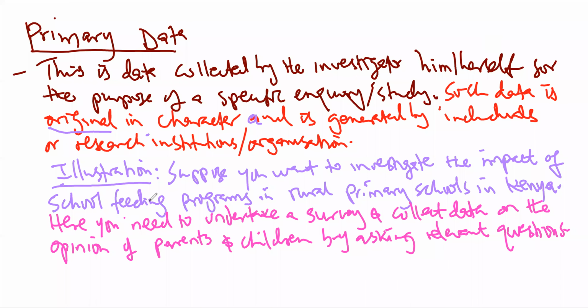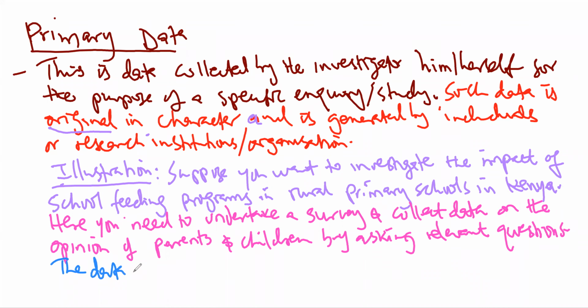For instance, you want to investigate the impact of school feeding programs in rural primary schools in Kenya. If that is your research topic, or the problem that you want to solve, then for you to answer that research question, you need to conduct a survey, either a census survey or a sample survey, where you will collect data on the opinions of parents and any other stakeholders by asking relevant questions. The data obtained here is what we are calling primary data.